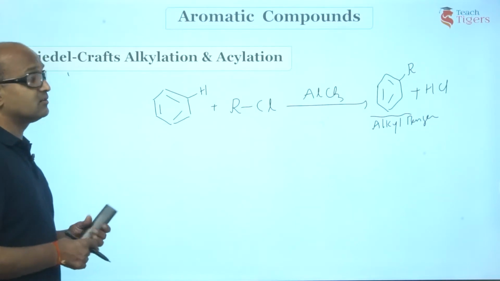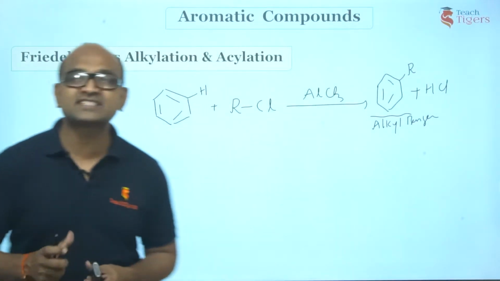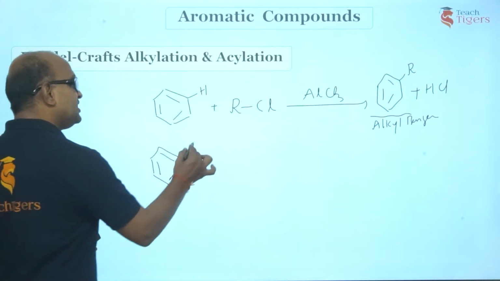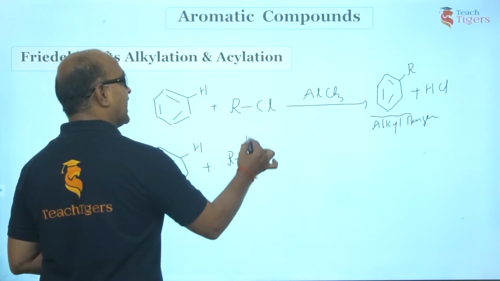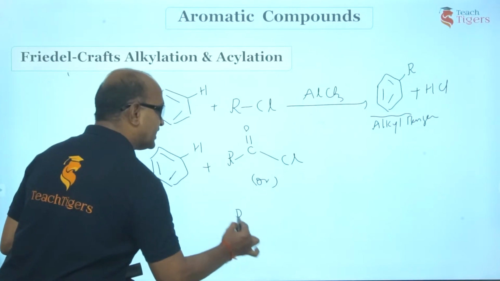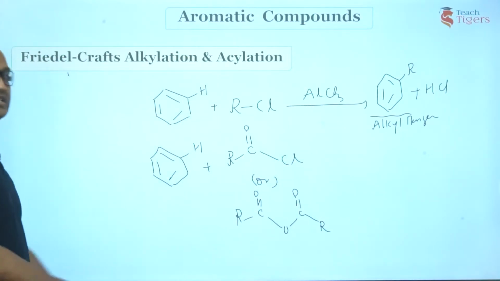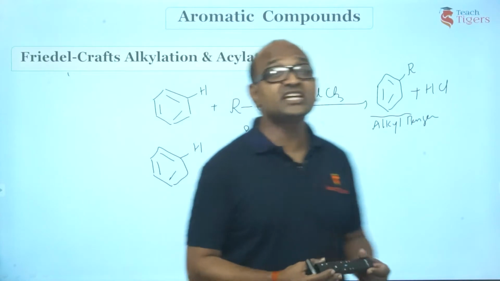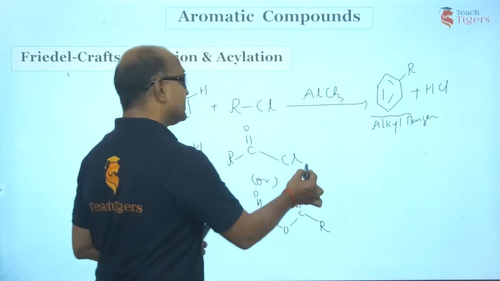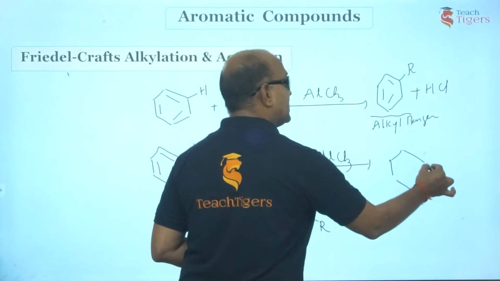Next we have acylation. What is meant by acyl group? Guys, I guess you know the CH3CO group is called acyl, right? So if I treat benzene with acid halides, what are acid halides? RCOCl, or you can use acid anhydrides also. This is acid anhydride, guys. Is this clear? Benzene reacts with acid halides or acid anhydrides in the presence of, I am taking here, AlCl3, a Lewis acid, to give acyl benzene.